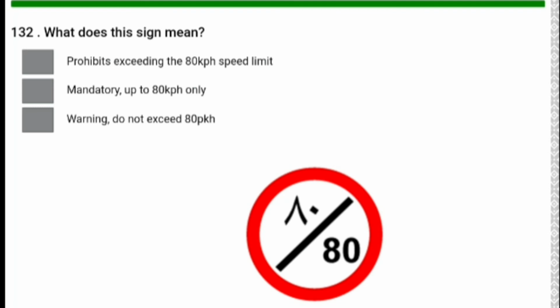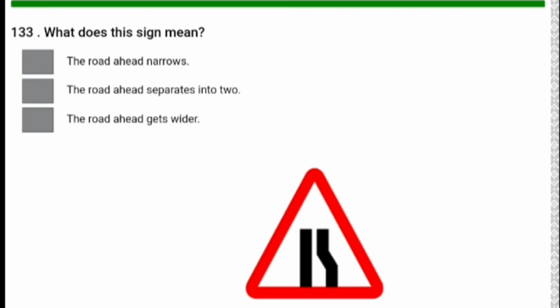What does this signal mean? The signal means first one, prohibits exceeding the 80 kph speed limit. What does this signal mean? The signal means first one, the road ahead narrows.